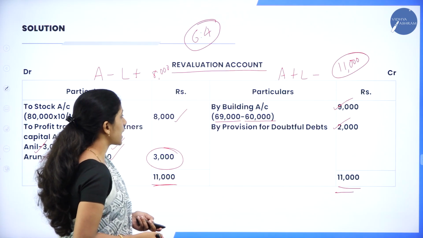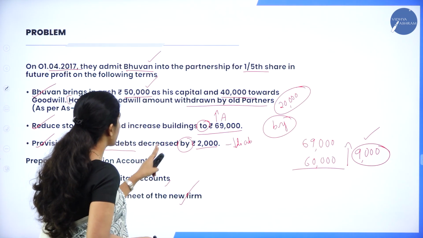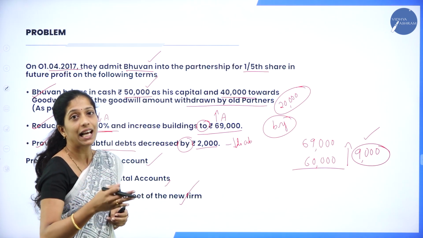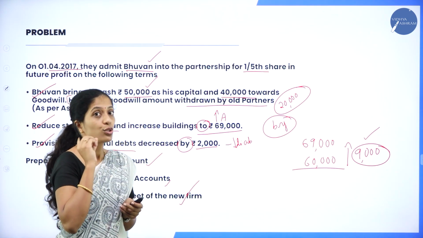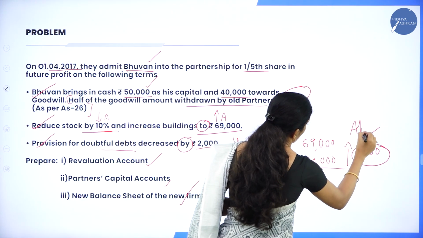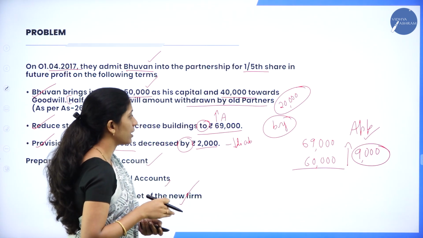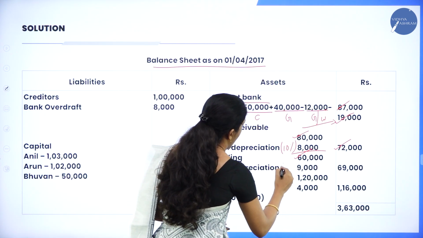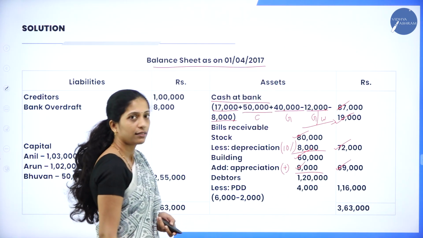In the same way, the next item is building 60,000. Let us see. Yes, building has now been increased to 69,000. In the sense, to what extent has it increased? By 9,000. So what is that 9,000? It is an appreciation. So we have to add that appreciation. So how to record? Building 60,000, add appreciation 9,000. So the total is 69,000.